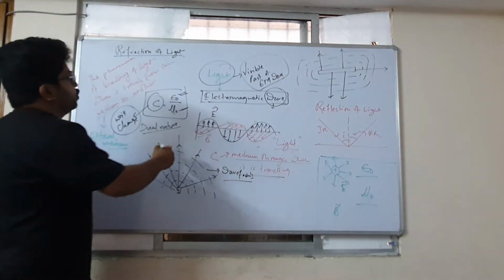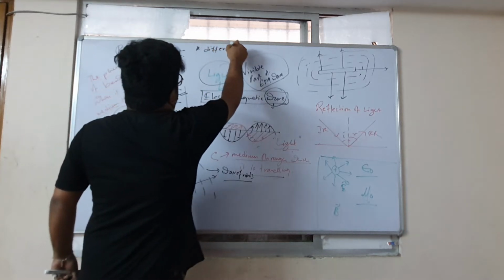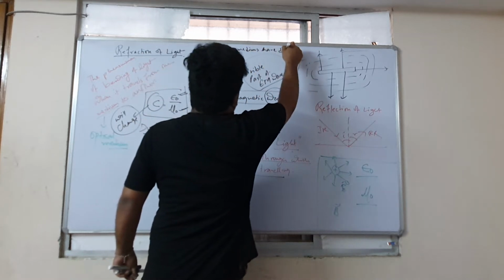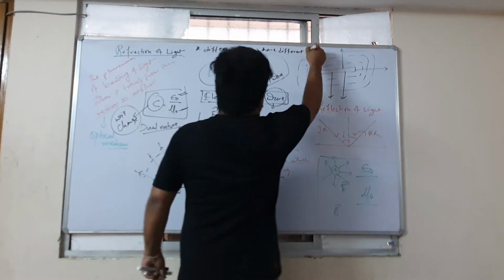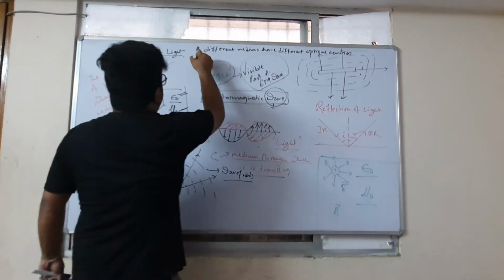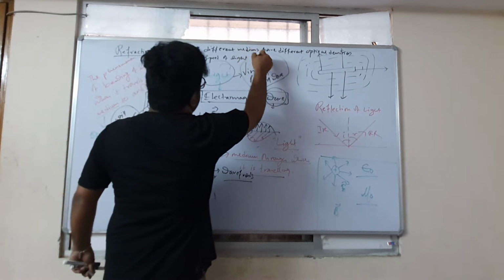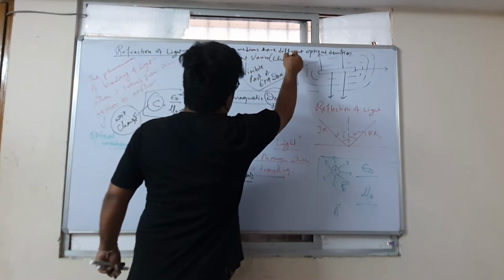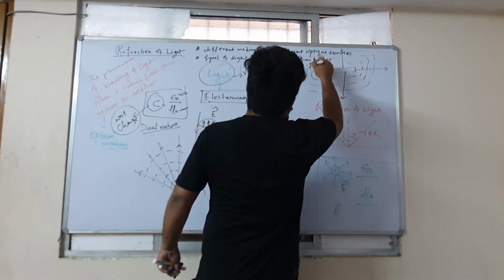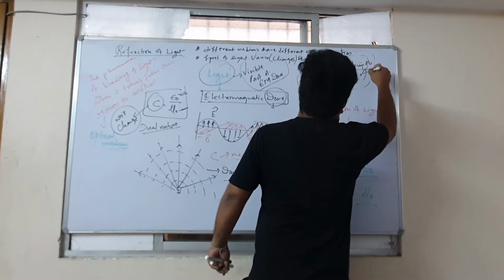So what two things we learned is that different media have different optical densities, and the speed of light varies or changes when it goes from one medium to another.